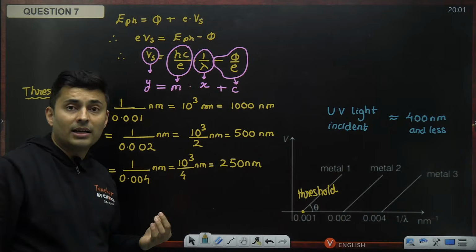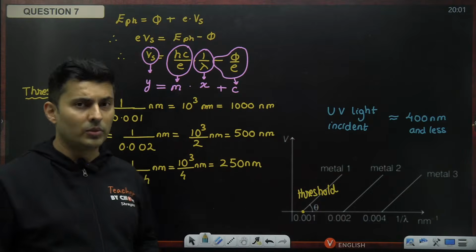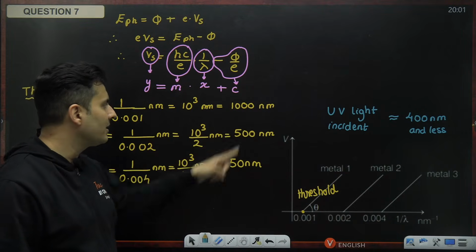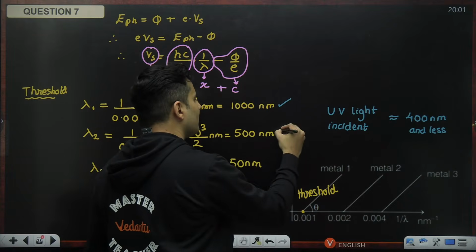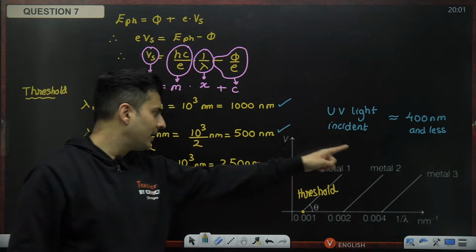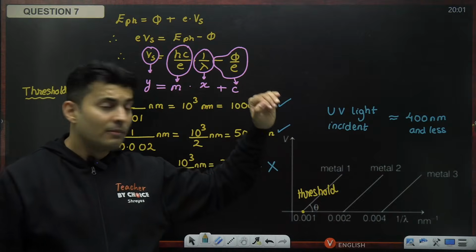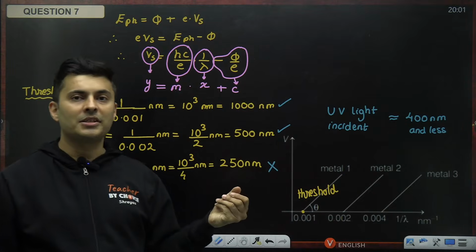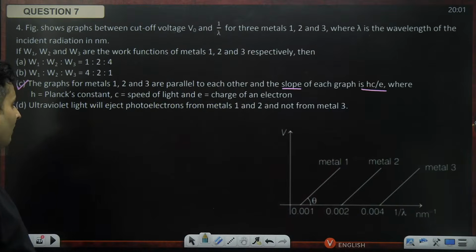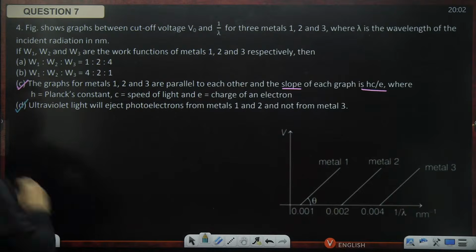When will the photoelectric effect occur? When the incident light has lesser wavelength than the threshold. 400 should be lesser than the threshold. It is only in this case. So the photoelectric effect will occur here and here, but not here. Can you see why? Because 400 is more than 250. When the light which is falling has more wavelength, that means it has less energy, so it will not be able to emit photoelectrons. So 1 and 2 are possible, 3 will not be possible. So option D is absolutely correct.